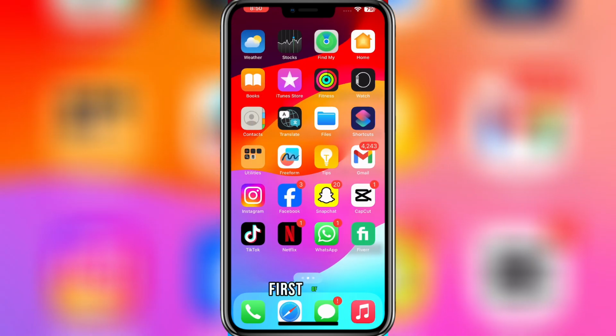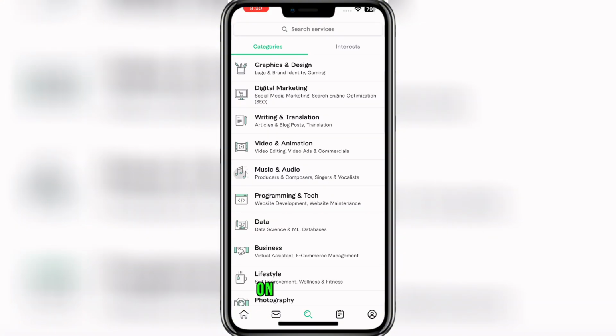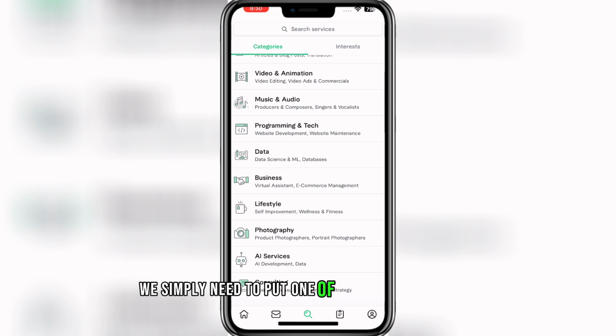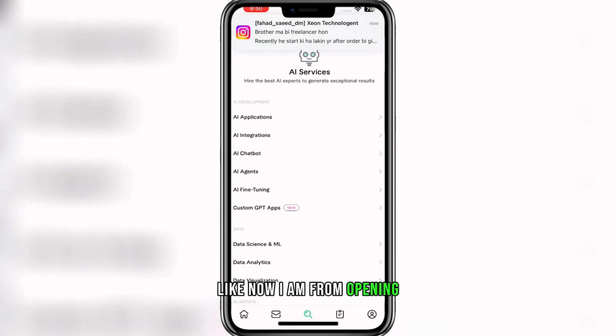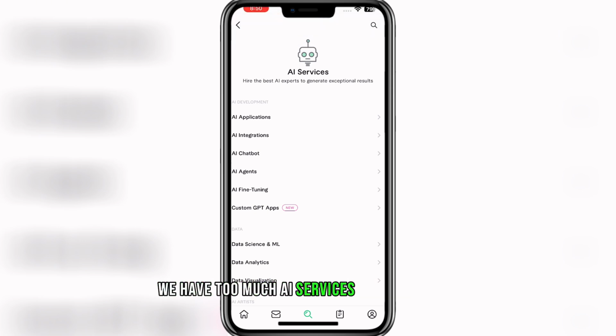So basically, first of all, we simply need to come here on Fiverr and open our buying mode. On buying mode, we can see many services available here. We simply need to put one of our favorite services, like now I am opening AI services. So now you can see that here we have too many AI services available, like AI applications, AI integrations,